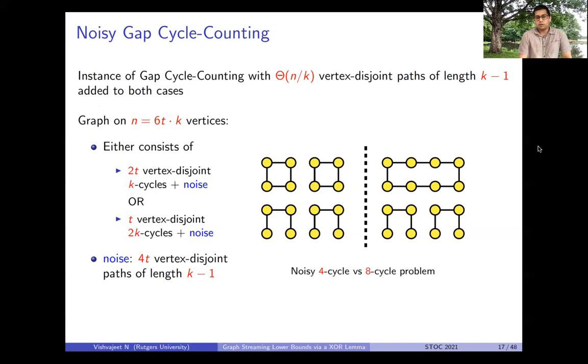So the addition of these extra noisy paths does not change the complexity of the gap cycle counting problem by much, and we'll see this soon. Nor does it change the nature of the reductions from the gap cycle counting problem.